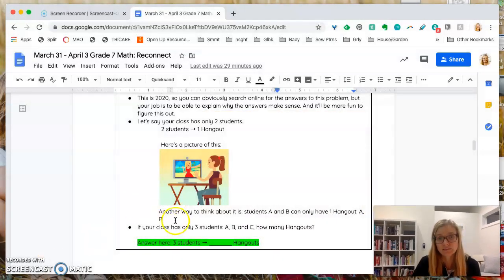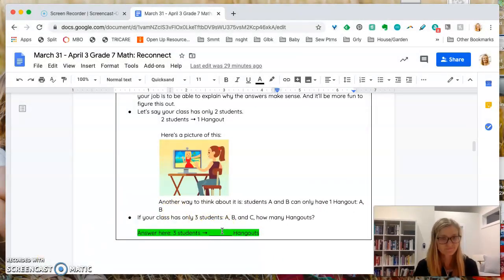So let's go through that again. I've got my 3 students, puppy and monkey, okay? Puppy and horse. Puppy's done. Monkey and horse, okay? So all we've got are 3 hangouts. It just so happens when I have 3 students, we'll look back here, when I have 3 students, I've got 3 hangouts, okay?